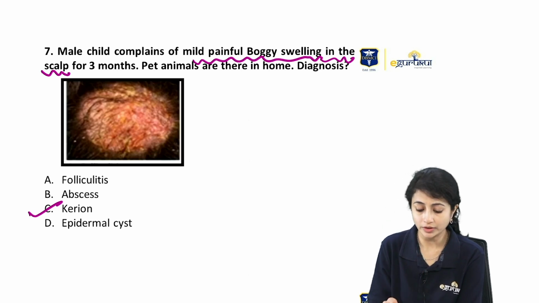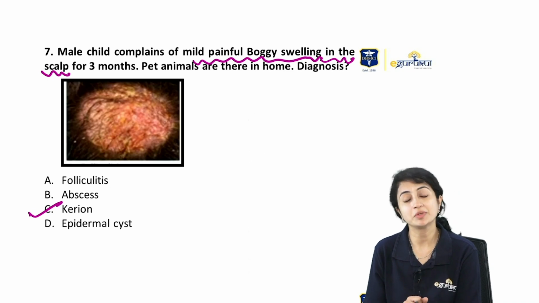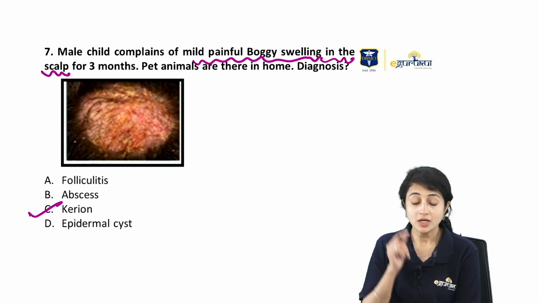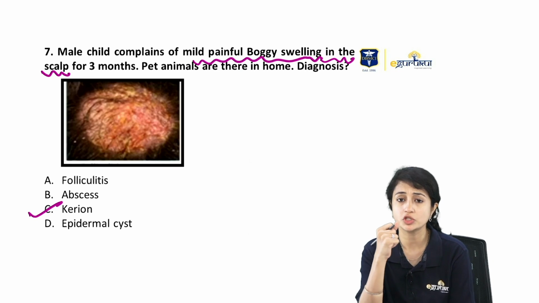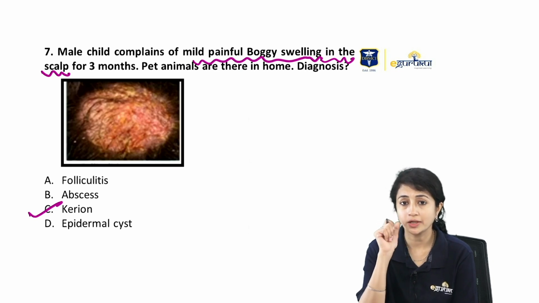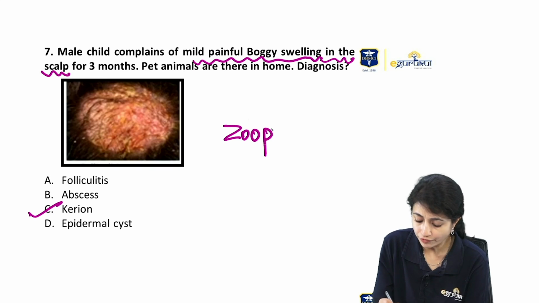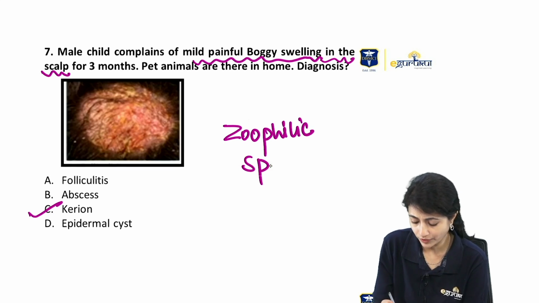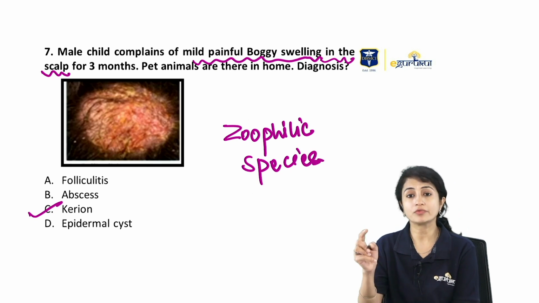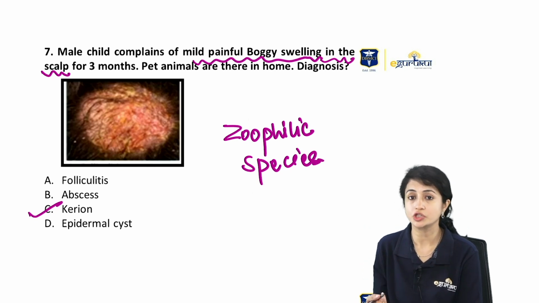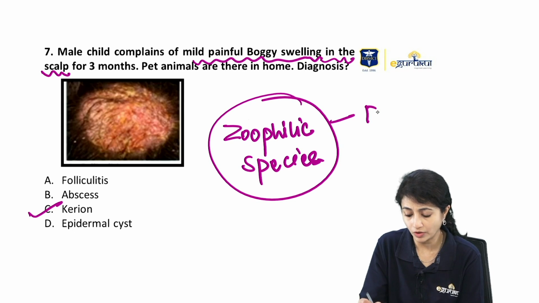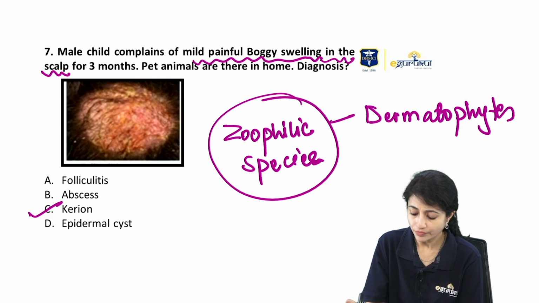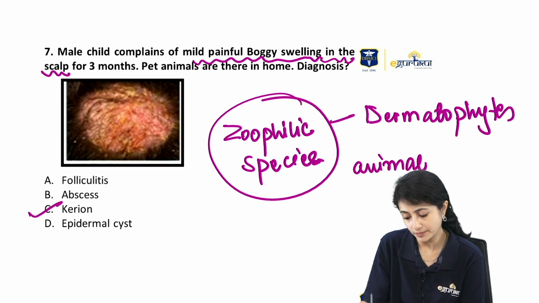Now, another thing that they gave you was pet animals are there in the home. What is the significance of that? Now, kerion, why is it so inflammatory? Why do we have this boggy, painful swelling? Because it is caused by zoophilic species of dermatophytes. Now, dermatophytes can be anthropophilic, zoophilic or geophilic. Kerion is caused by zoophilic species of dermatophyte. Zoophilic means which is transferred from animals to humans.